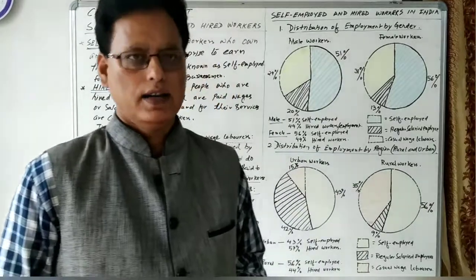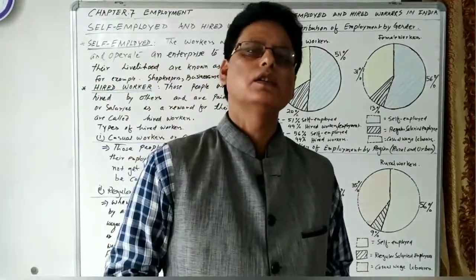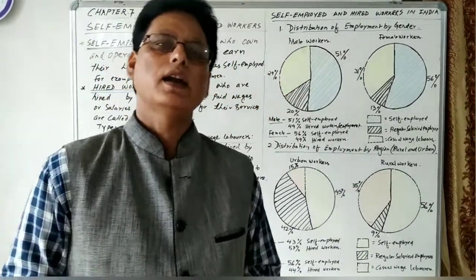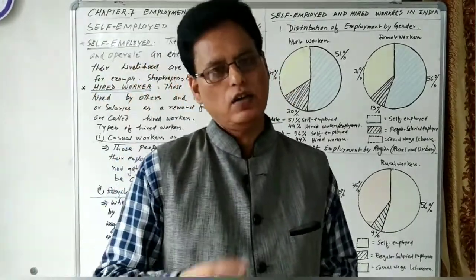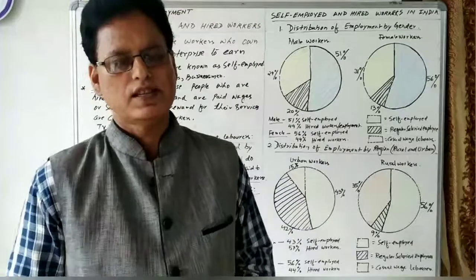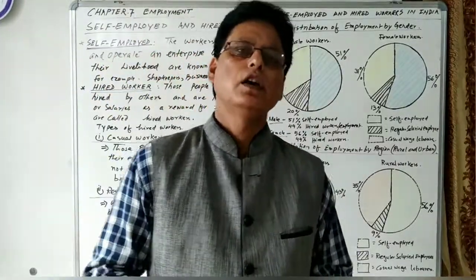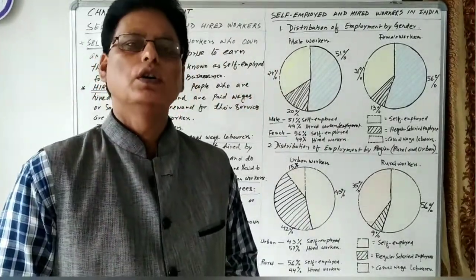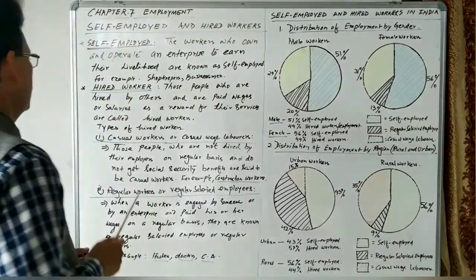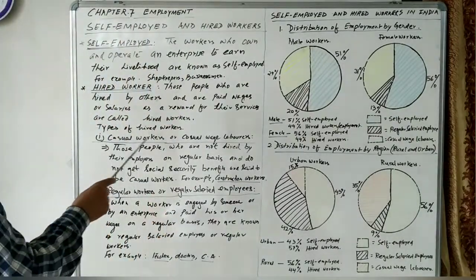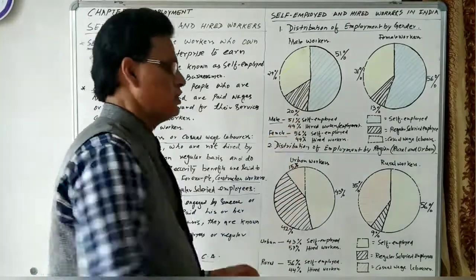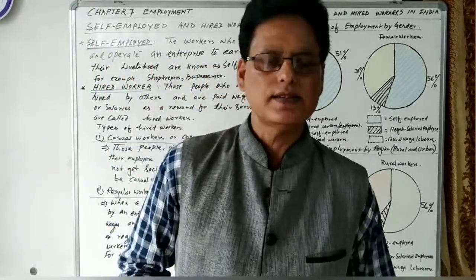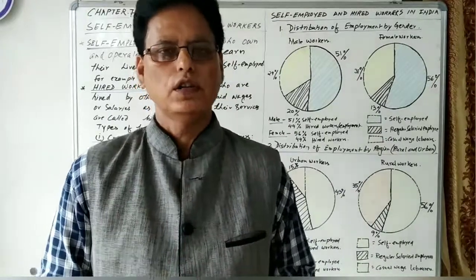On the other side are the hired workers. Hired workers are hired by someone either on a regular basis or on an irregular or temporary basis. These hired workers are classified into two: one is casual workers, another is regular workers. And this distribution we have already seen. I think this concept is clear to all of you. Okay, thank you.